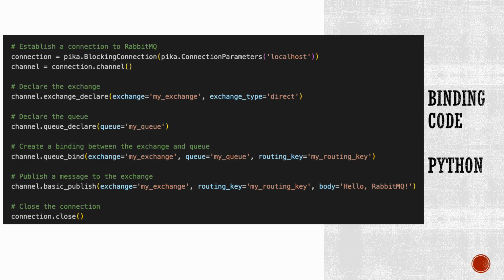Next, we create a binding between the exchange and queue using channel.queue_bind. We specify the exchange name, queue name, and routing key. We publish a message to the exchange using channel.basic_publish. We provide the exchange name, routing key, and message body.